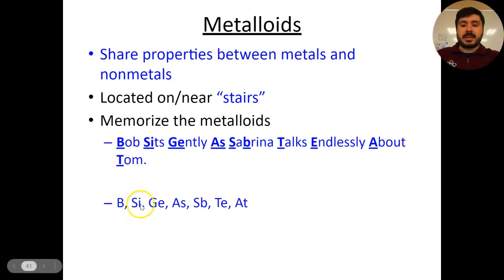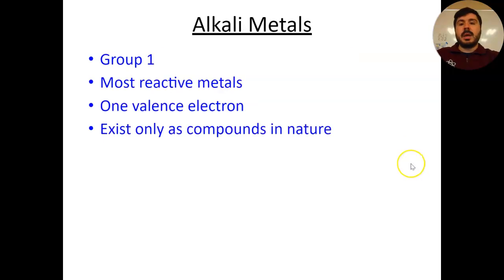So B, Si, Ge, As, Sb, Te, and At. Those are going to be your 1, 2, 3, 4, 5, 6, 7 different metalloids. Use this sentence to help you remember and recognize what our 7 metalloids are going to be.